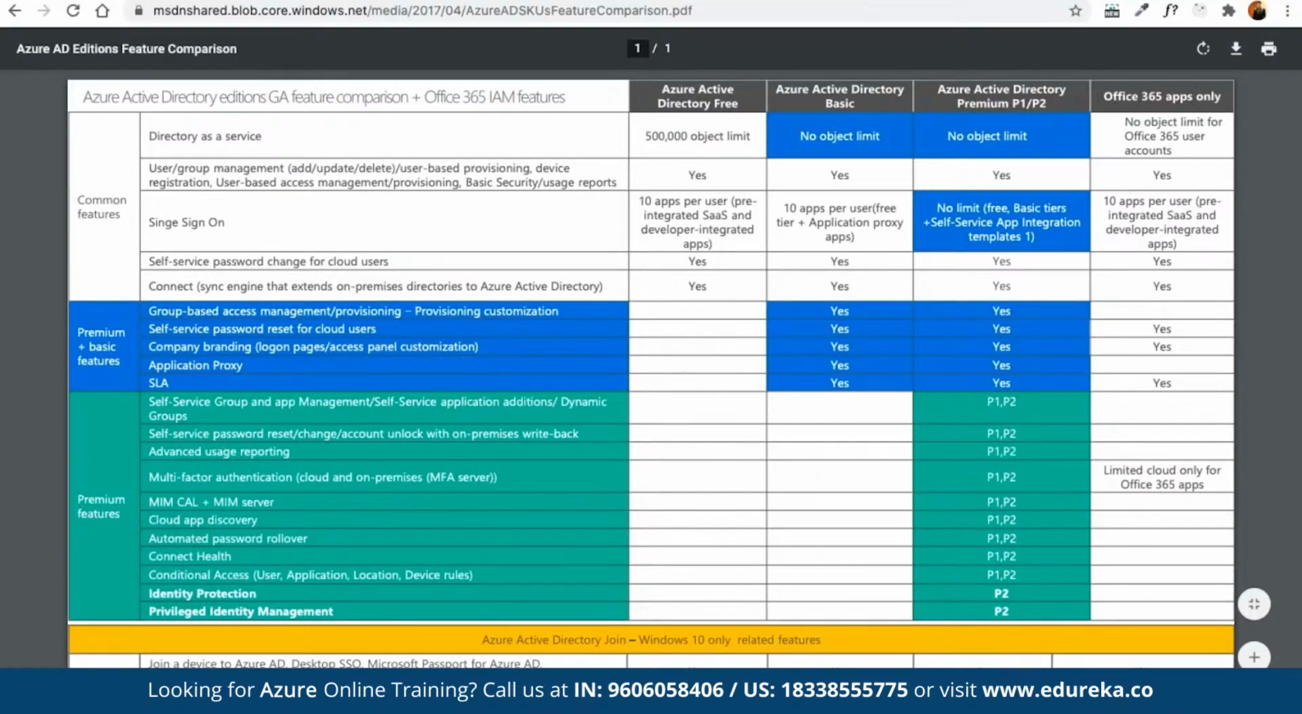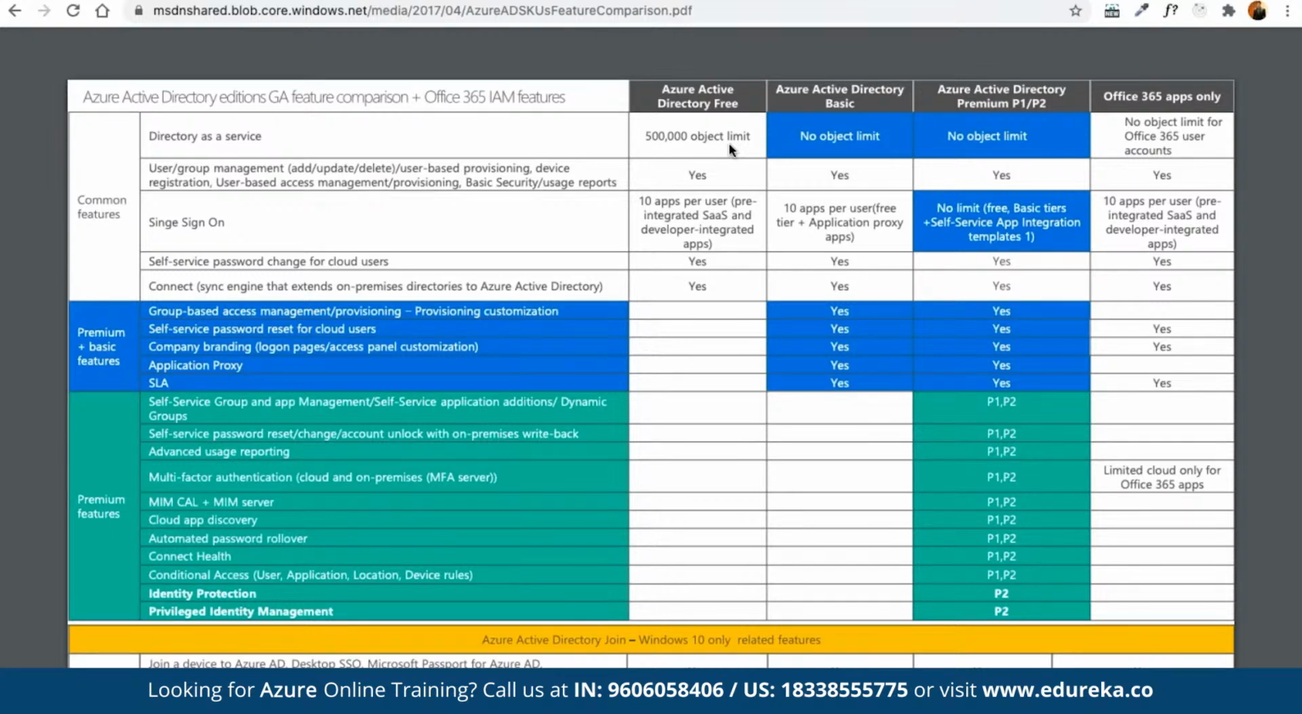All right. So here we have the entire table. First of all, if we talk about the basic free edition, here we get an object limit of 500,000 objects. Whereas in Active Directory Premium, for both editions, there are no object limits defined. There is no limit defined for the current object.